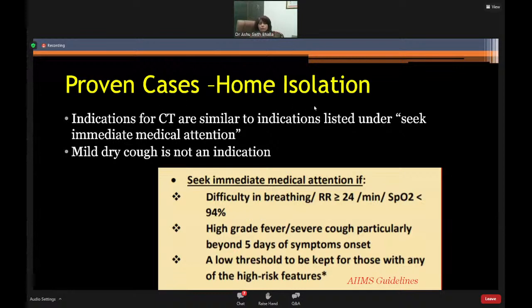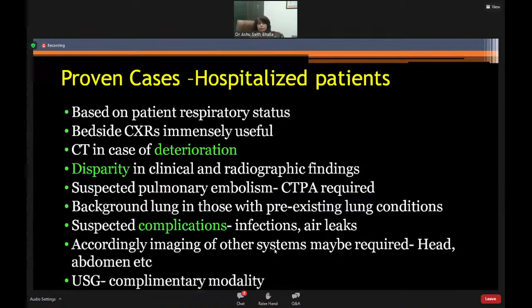Now, for proven cases who are on home isolation, indications for CT are similar to seeking immediate medical attention. So actually, they are very similar to what I said for chest radiograph. On the chest radiograph, if you're not sure what's going on, you can use a CT scan. In proven hospitalized patients, as I showed you, we are doing bedside chest radiographs.